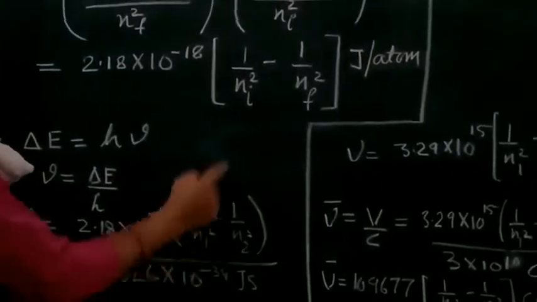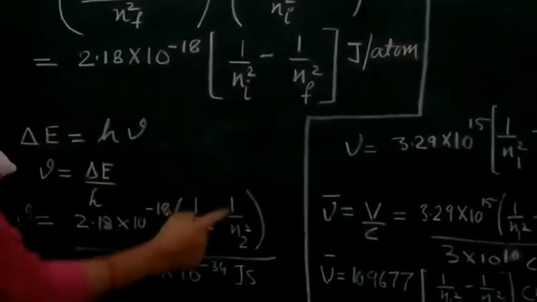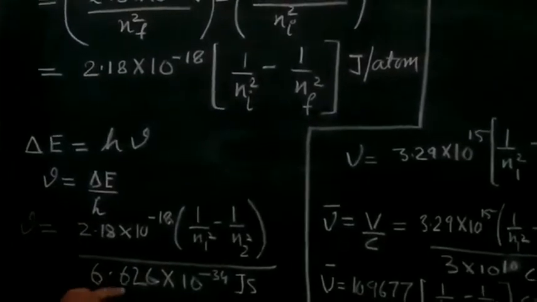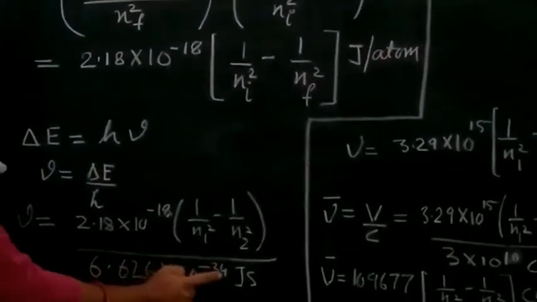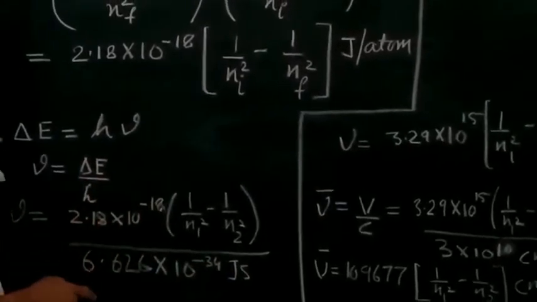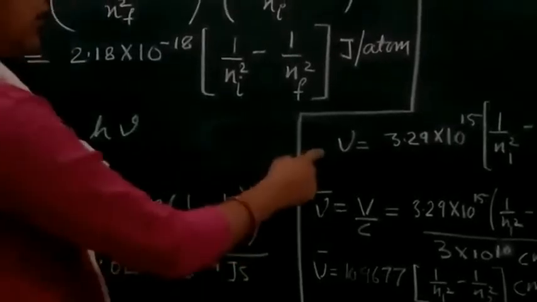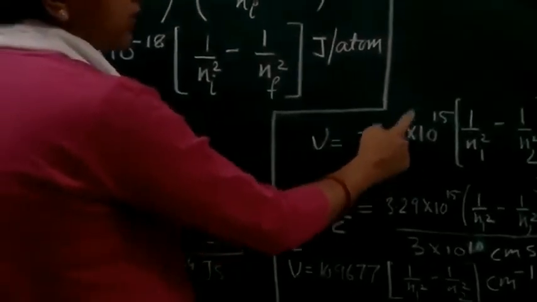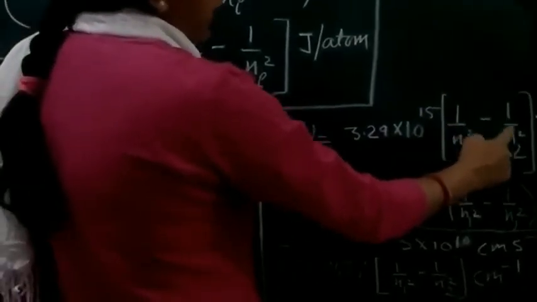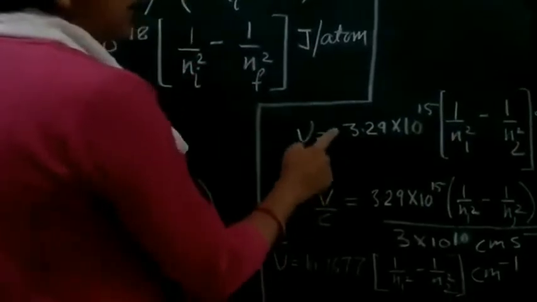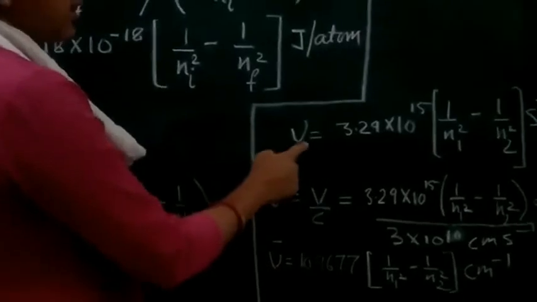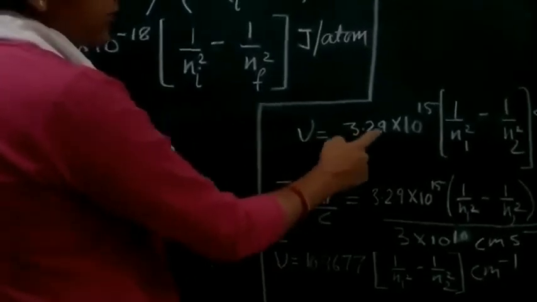So n_i square, or you can keep it n_i and n_f also. So (n1 square minus n2 square) upon the Planck's constant value 6.626 into 10 to the power minus 34 joule second. On solving this, we will get the frequency to be nu equals 3.29 into 10 to the power 15 within bracket 1 upon n1 square minus 1 upon n2 square second inverse. This is the frequency of the radiation which will be related with each transition on each spectral line.